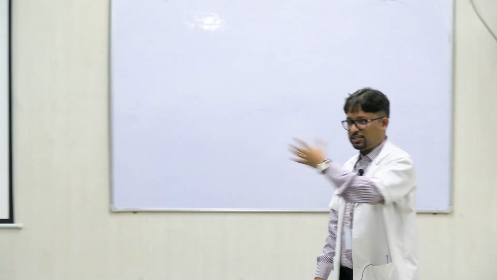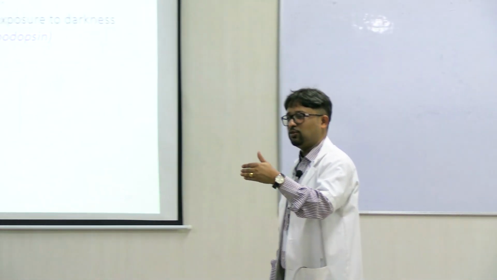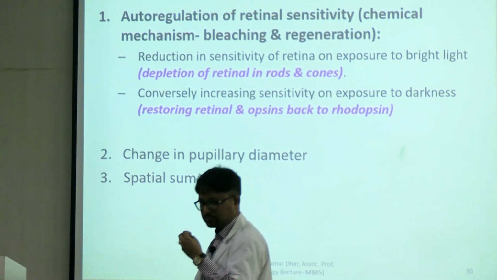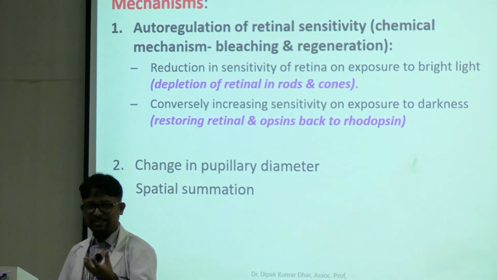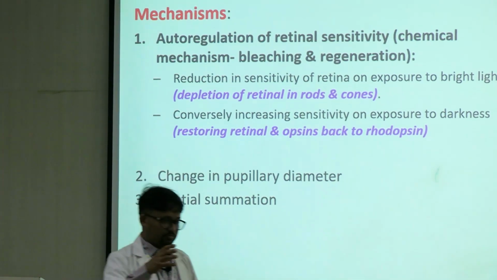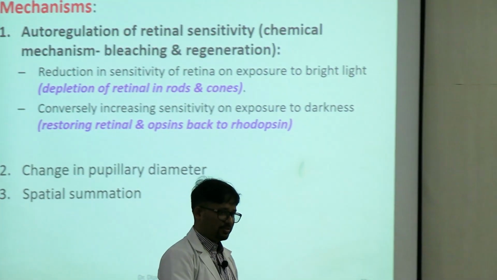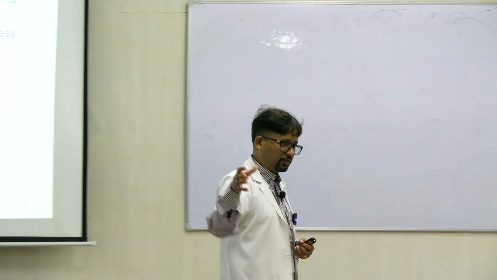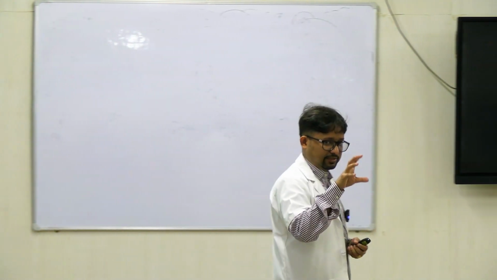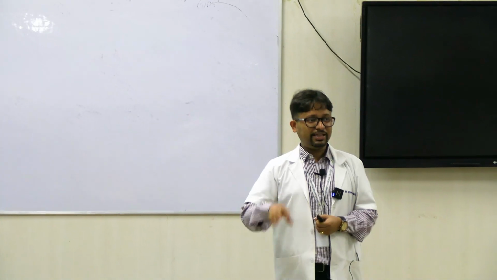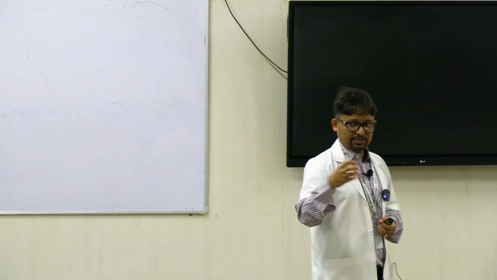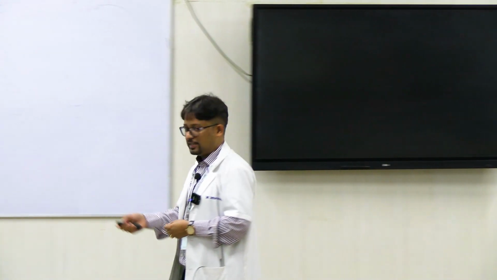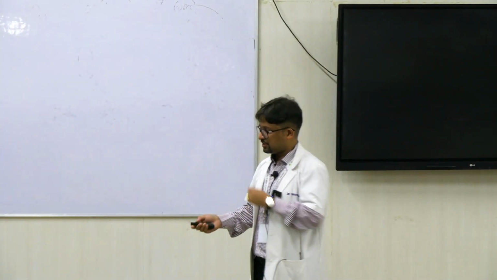So if you go outside, it's a normal response, you observe it next time. Reflexly, our pupils constrict. Right? This is a mechanism to reduce the amount of light entering the eyes. Similarly, when we come from a brightly lit environment to a dark environment, our pupils dilate. So, however much environmental light there is, the purpose is it should all enter the eyes. So, change in pupillary diameter is a second mechanism for this visual adaptation.